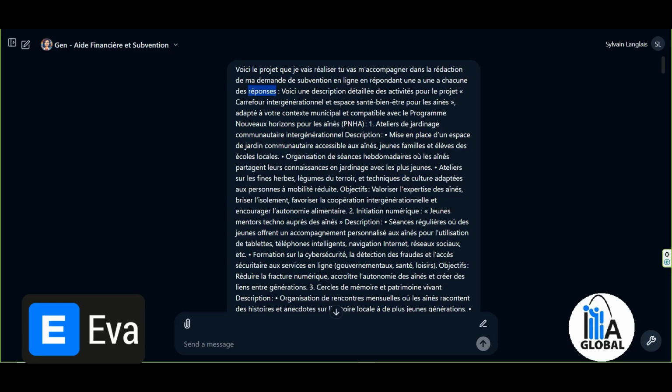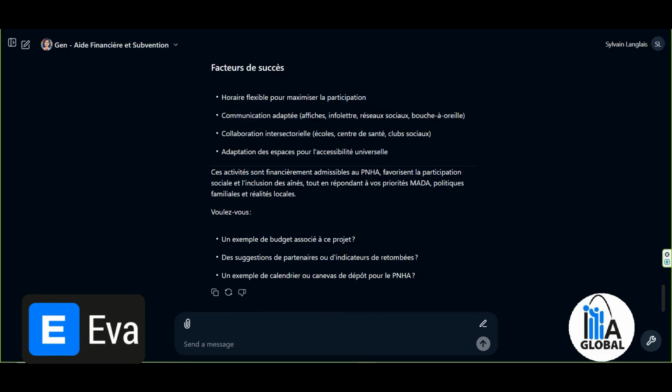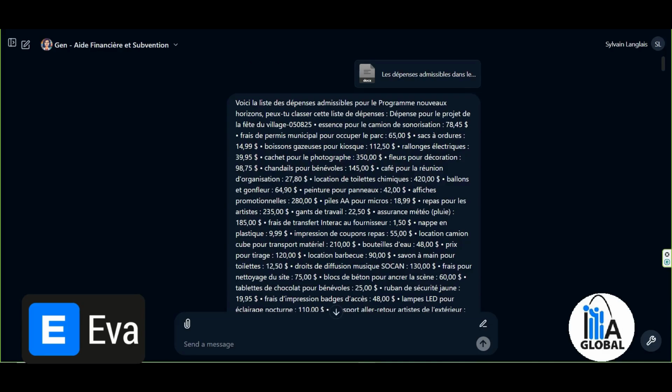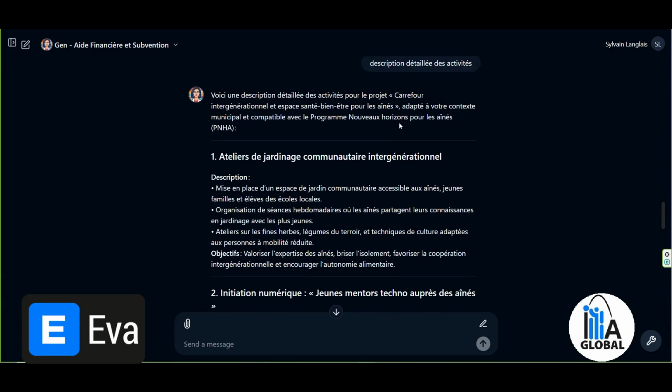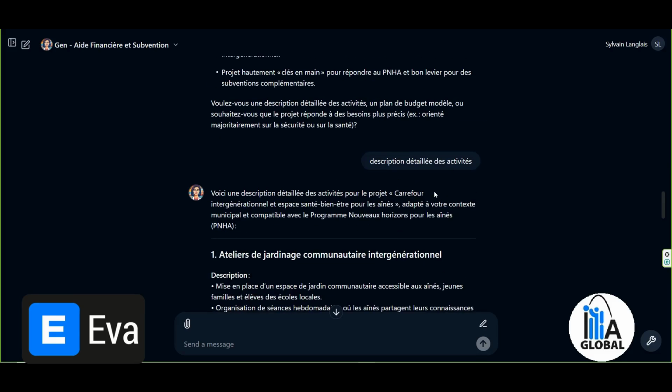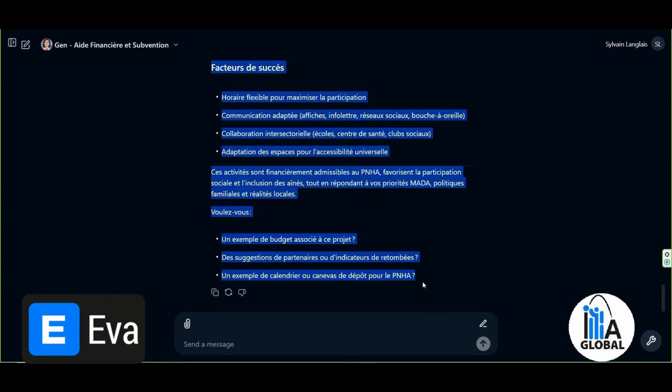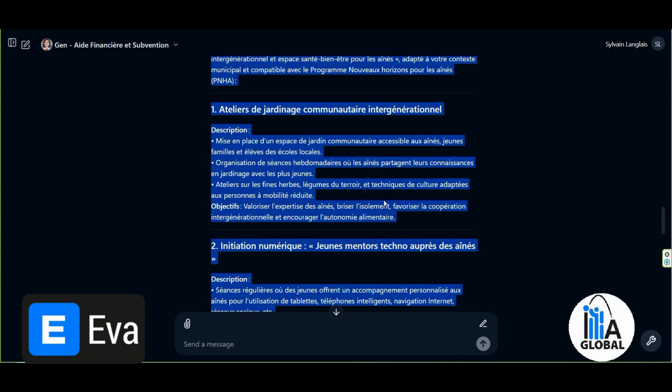Here I wrote, here is a detailed description of the activities for the intergenerational hub and health and wellness space project for seniors. If you remember, that's the project we just looked at a moment ago. So I'm going to show it to you here. The intergenerational hub and health and wellness space for seniors. So what I did was simply copy this document, actually this response from my tool.